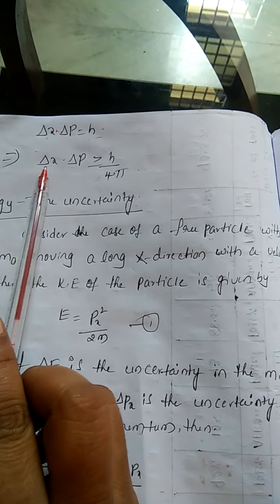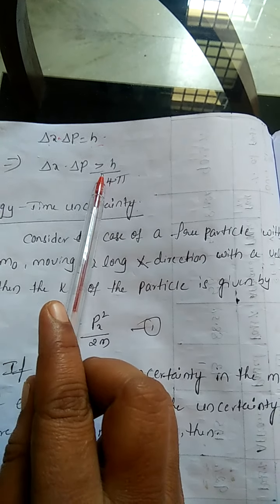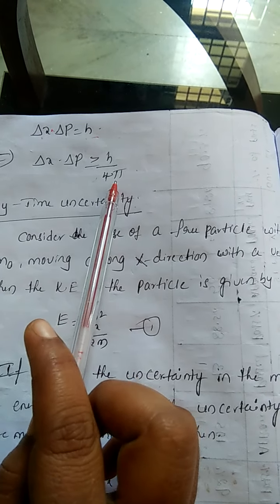It can also be defined another way: the product of the uncertainty in position and the uncertainty in momentum is greater than or equal to h by 4 pi.